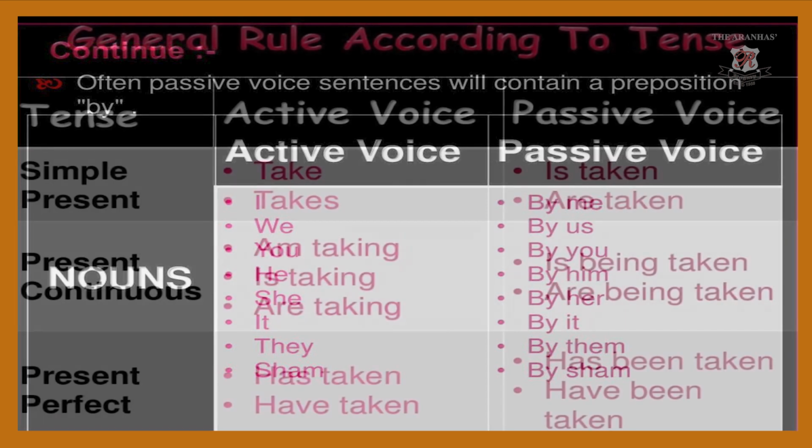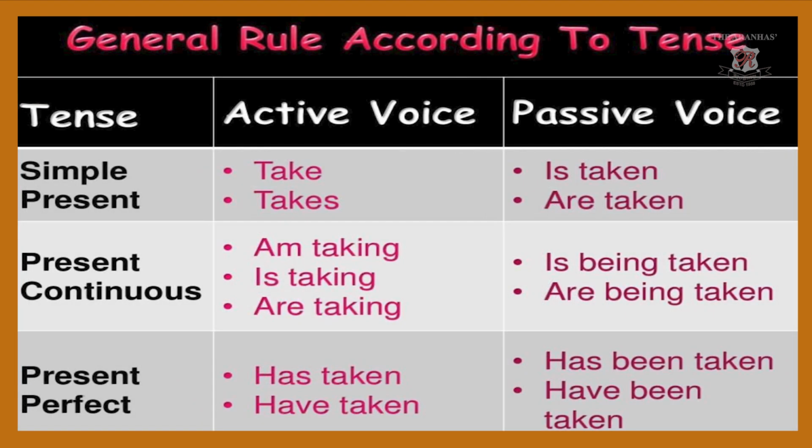Now, see the tense. Simple present: takes, in passive voice it will be is taken, are taken. This is exactly the structure which I had explained through the example. Then present continuous: am taking, is taking, are taking; passive: is being taken, are being taken. If singular, is being taken, and if plural, are being taken. Present perfect: has taken, have taken; passive: has been taken, have been taken.